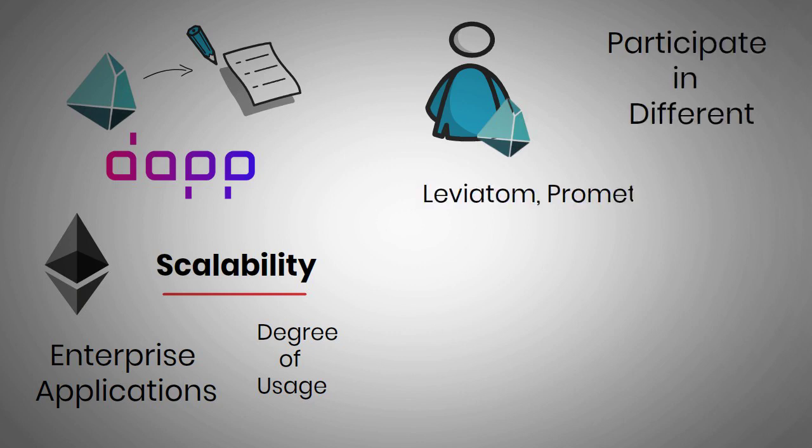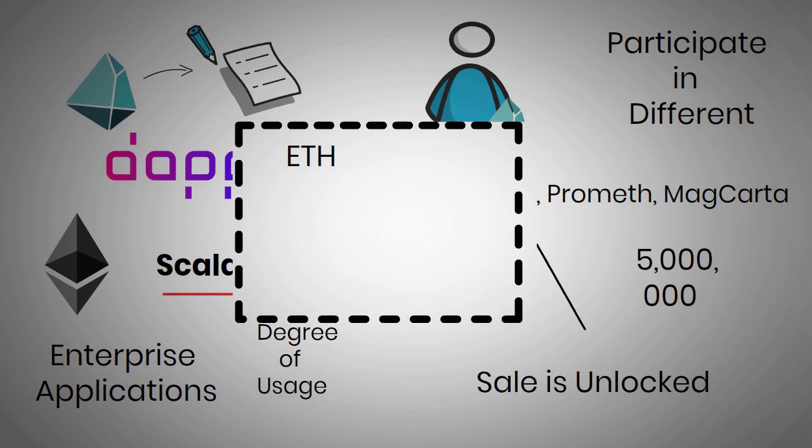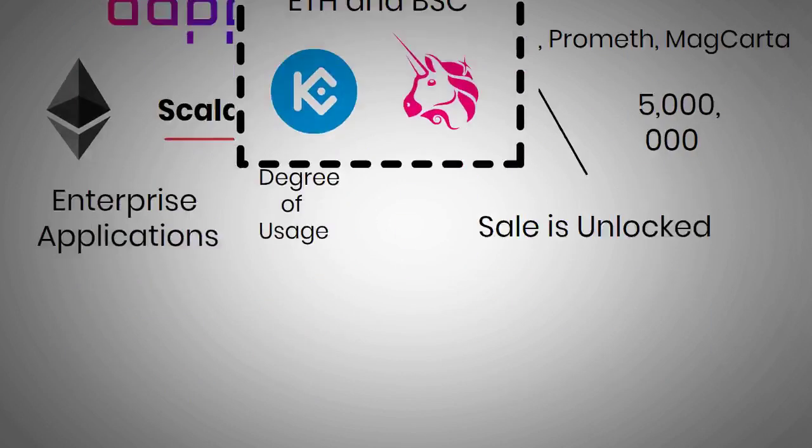Leviathan, Prometh, Carta. Staking will be available in the future, but not at this time. 10 million total supply, with 5 million circulating. All seed sale is unlocked, no private sale, available on ETH and BSC, and is listed on KuCoin, Uniswap, and PancakeSwap.